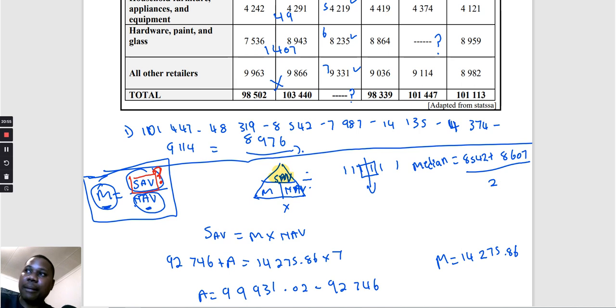So the middle number is 8,574.5. That's it. Remember, this is for number 4. Yeah, that's number 4. Then that is our middle number there.